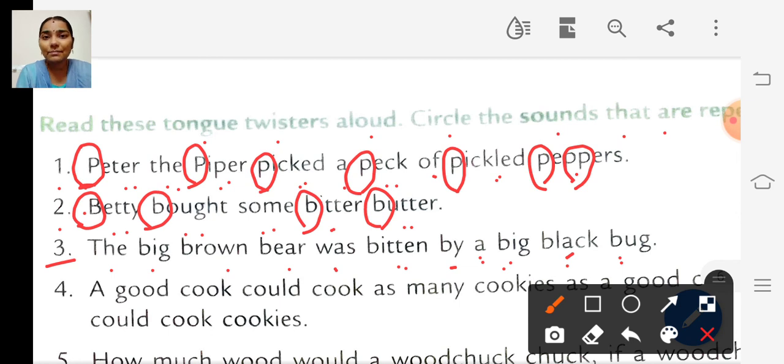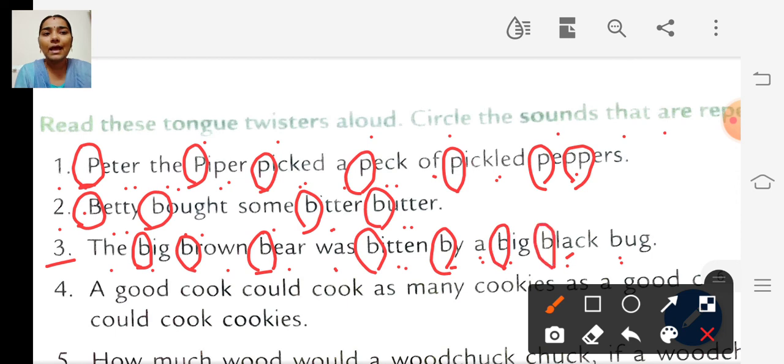So which sound is repeated? Yes, the sound B, right? So we have to circle the letter B. Okay, so the big brown bear was bitten by a big black bug.